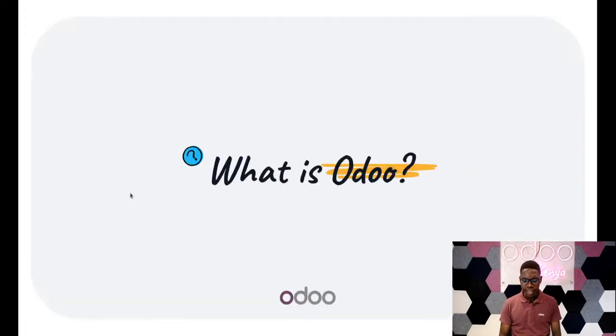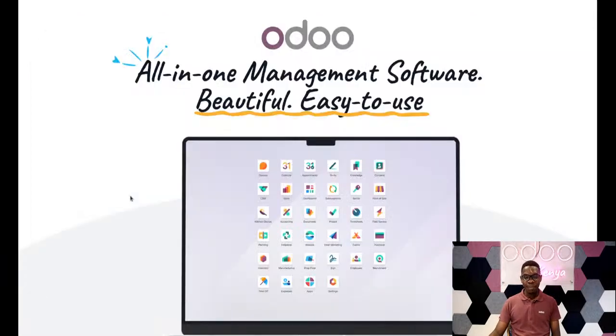So as a start, what is Odoo? Odoo is simply, as it's listed here, an all-in-one management software. It's easy-to-use software. What we mean by this is that Odoo is a suite of applications, and this integrated suite of applications is meant to solve different business requirements, if I may put it that way. You could want to manage your opportunities from the CRM application, then you'd like to manage your sales, your accounting, your inventory, you'd like to manufacture what you sell, you'd like to purchase. All these applications come together as a suite in one tool, which can assist you to manage your operations well, let me put it that way.